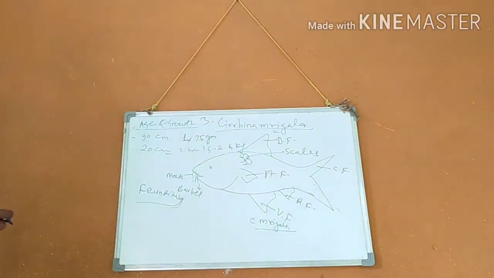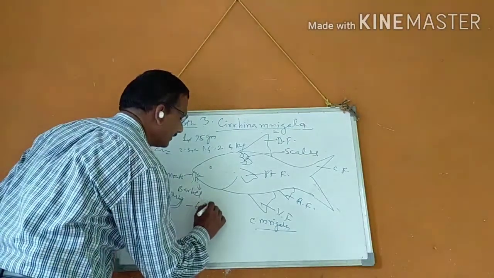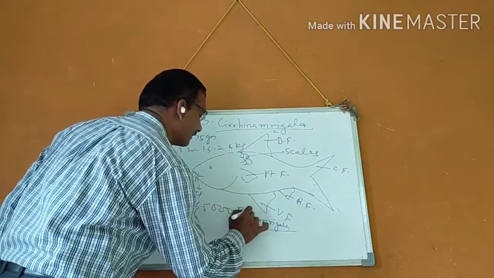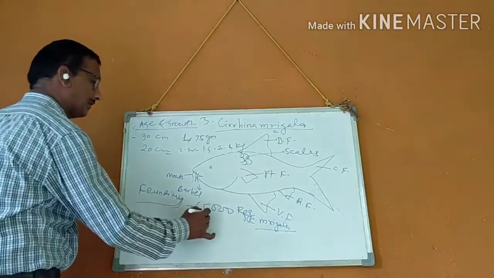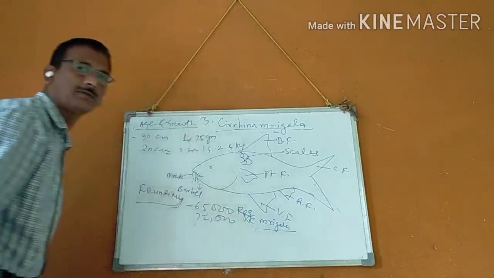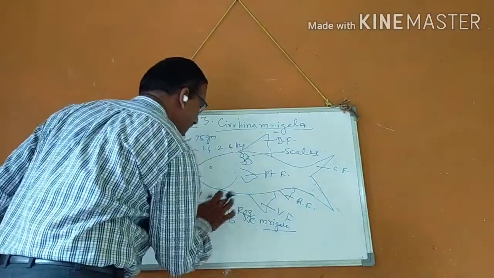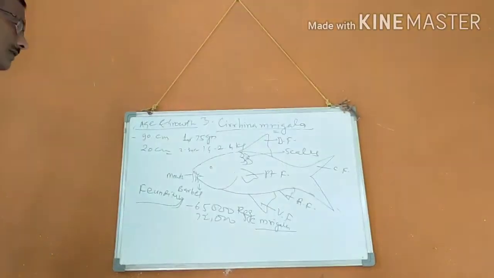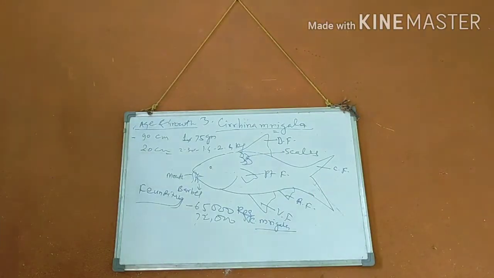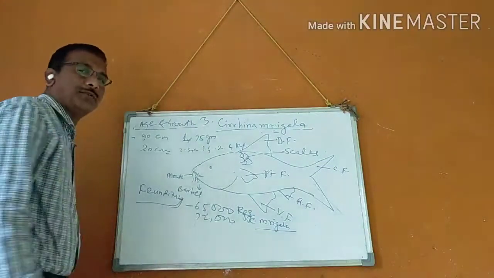How does Sirana mrigal lay the eggs? It lays 65,000 eggs in one spawn. Okay. Sometimes it may be 72,000. Yes. And its fecundity depends upon the salinity of water. Sometimes its fecundity depends upon the topography of the water. Yes, that is the important characteristic about fecundity.